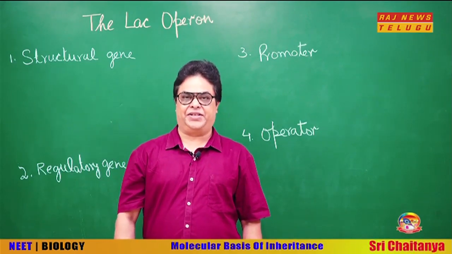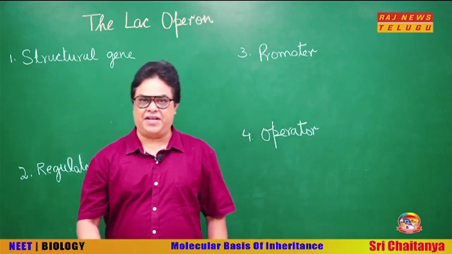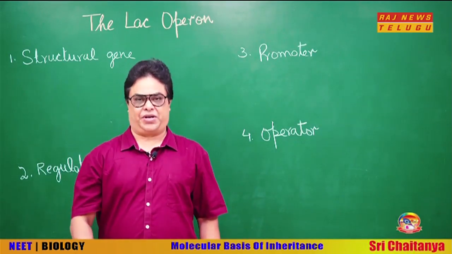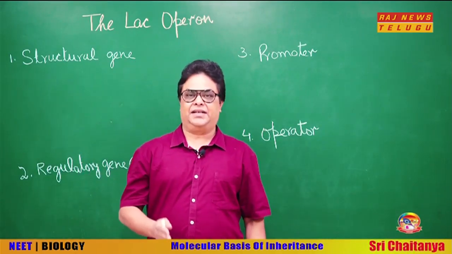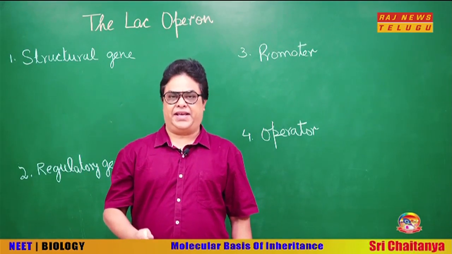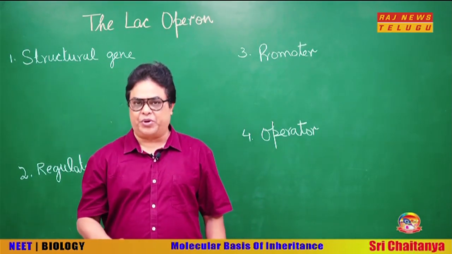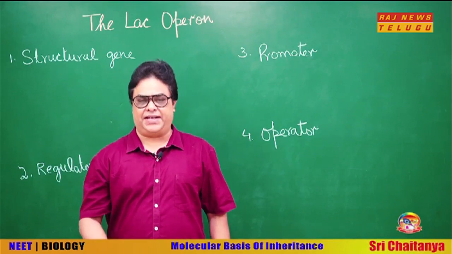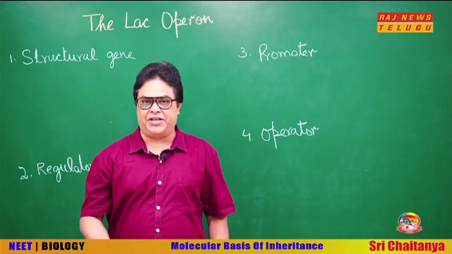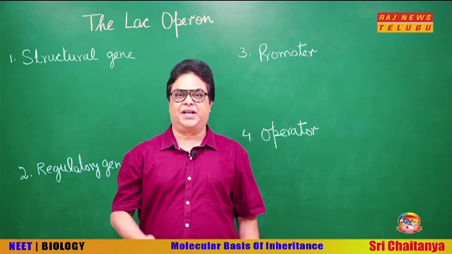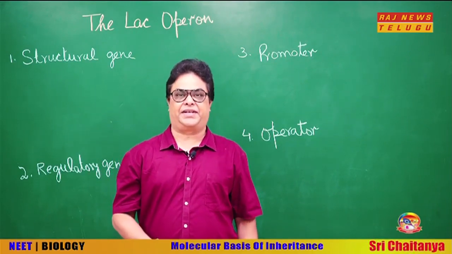In the previous lecture, we were talking about the operon model. We said that Jacob and Monod gave a model called the operon model to elucidate the process of regulation of gene expression in prokaryotes or bacteria.